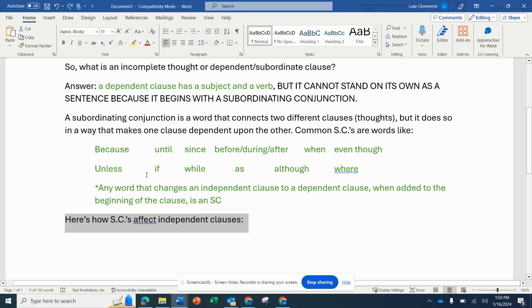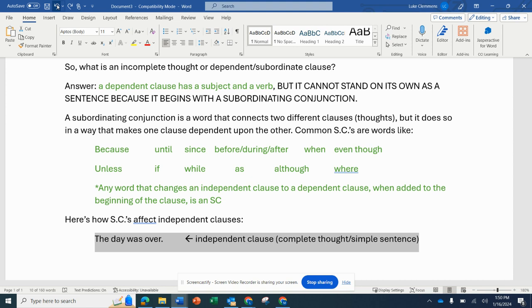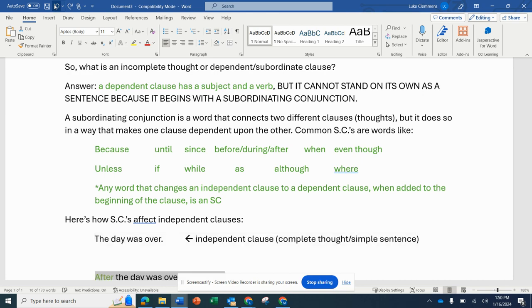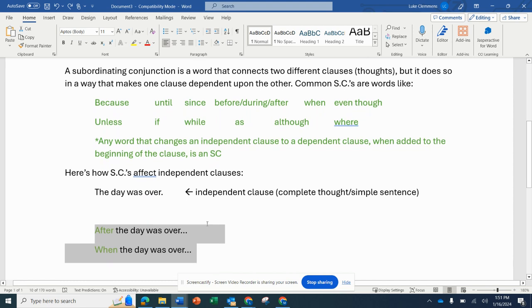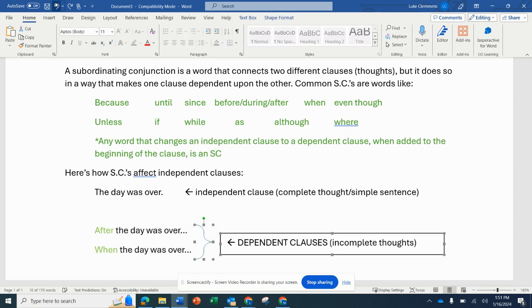Okay, so here's how subordinate conjunctions affect independent clauses. Let's take the independent clause, the day was over. It's got a complete thought, subject, verb, put a period at the end of it, makes sense. Now let's say I slap one of these subordinate conjunctions at the beginning. I do something like after the day was over or when the day was over. In this case, this independent clause now becomes a dependent clause in both scenarios. After the day was over, when the day was over, both examples of dependent clauses.